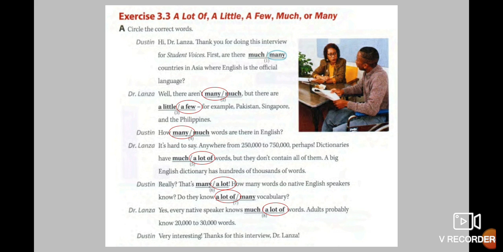Very interesting. Thanks for this interview, Dr. Lanza. In that case, the first one, many. Why do we use many? Because we talk about countries.